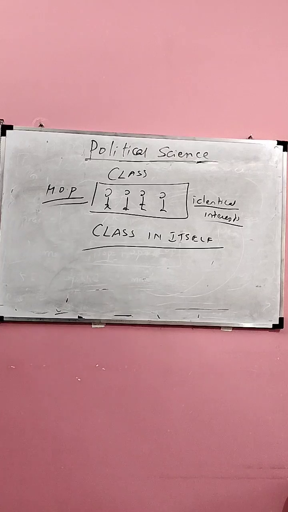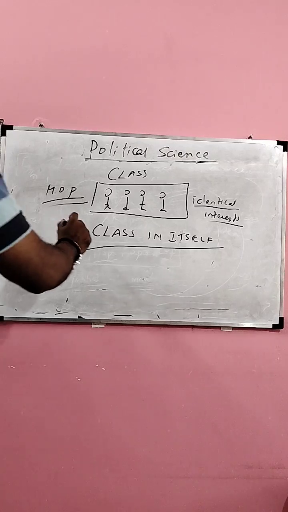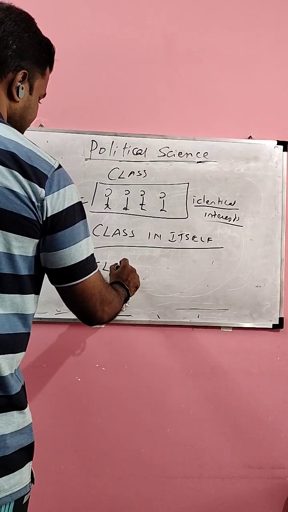Class in itself is a class which is having identical interest, but it is not having solidarity. It is not able to analyze that their interests are similar and they are under the exploitation by the bourgeois or another exploiting class. Now, the class conflict will come only when the class in itself becomes class for itself.